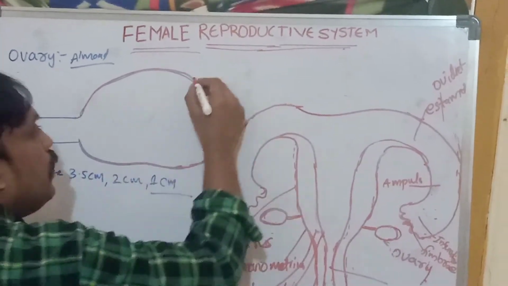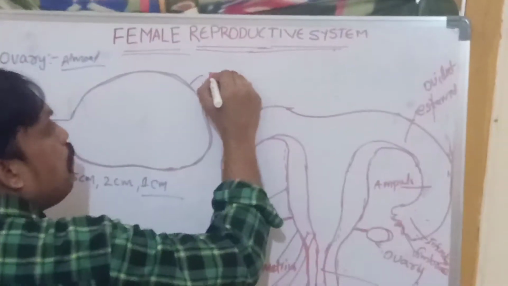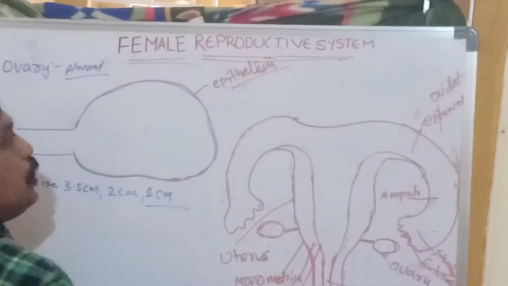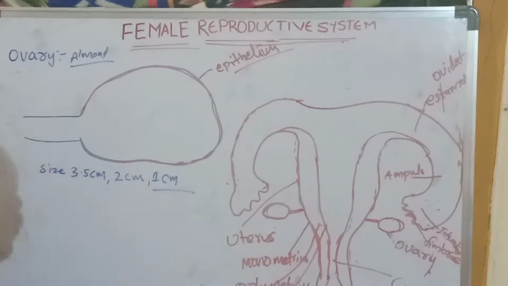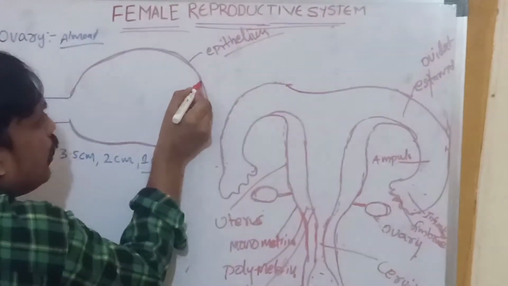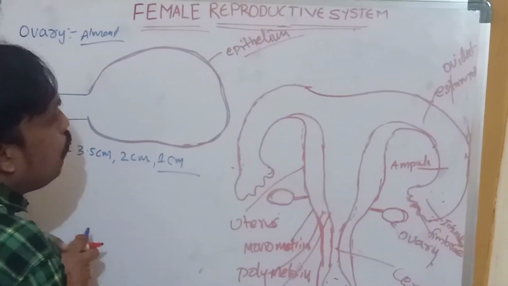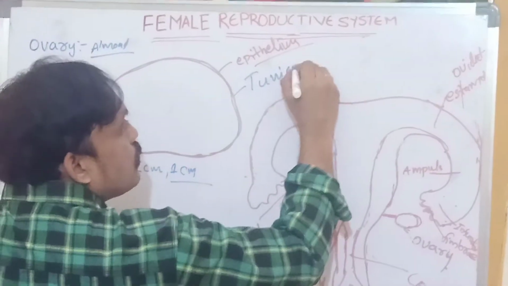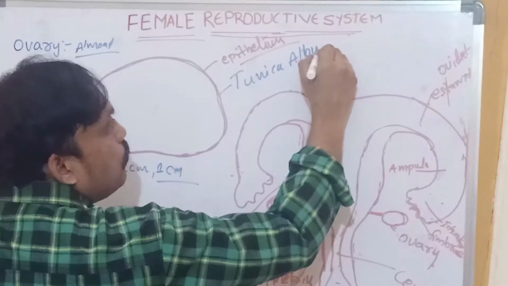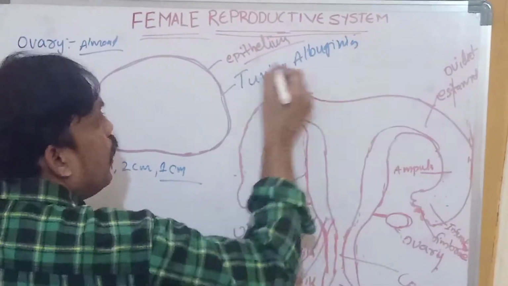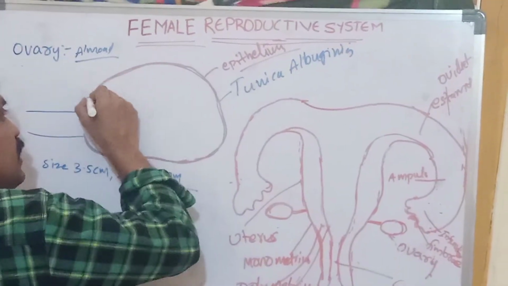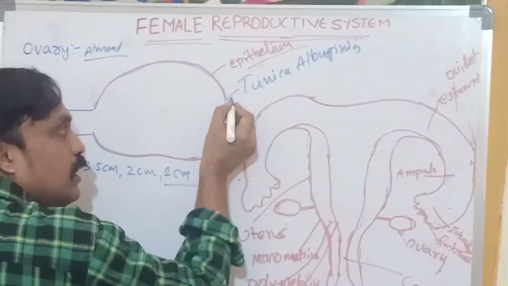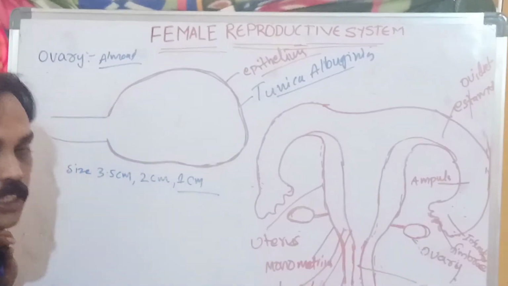The outer covering layer of the ovary is epithelium, epithelial tissue. Inside, it is made up of tunica albuginea, the connective tissue layer. Okay, the outer very thin layer is the epithelium, the inner is the tunica albuginea.